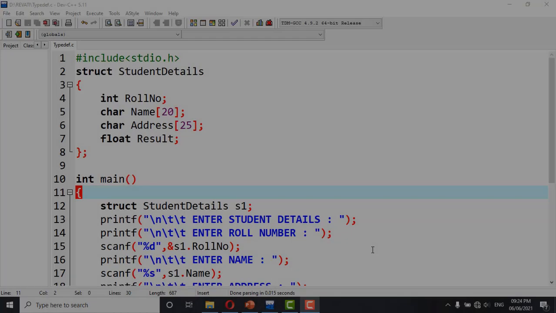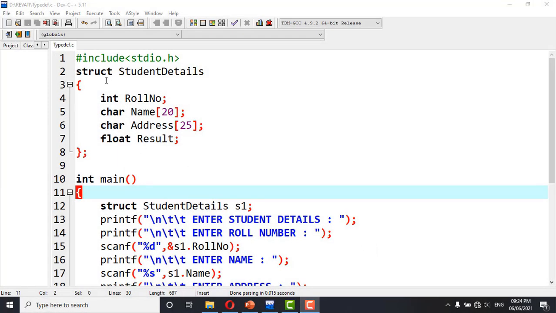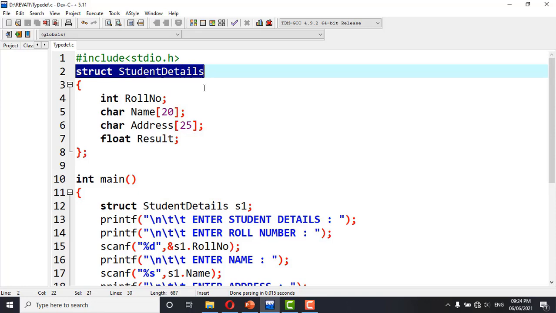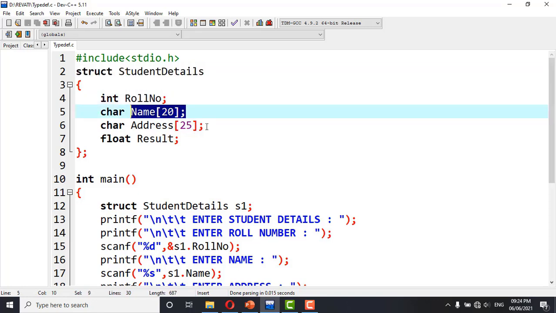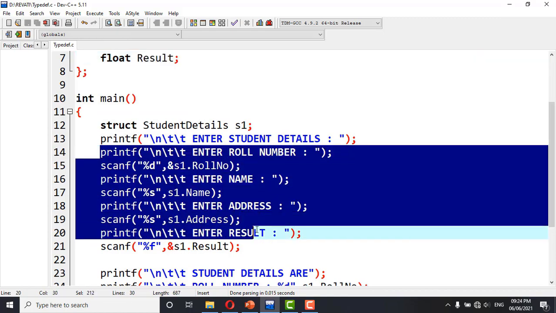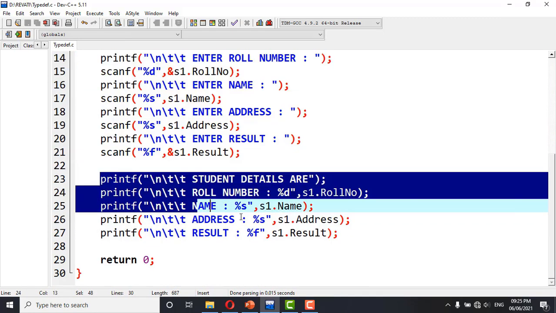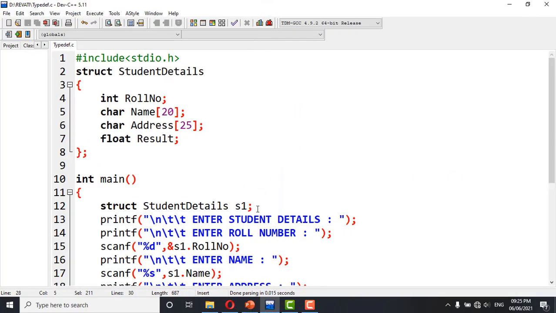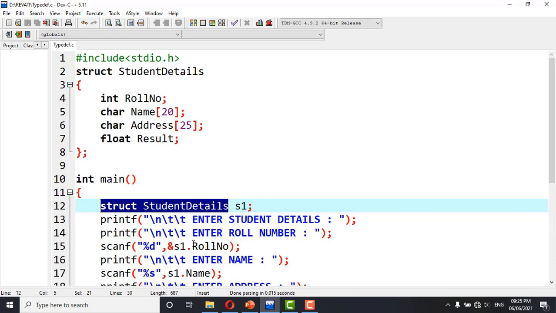Let's see. So here you can see that I have taken one simple structure, student details, with members roll number, name, address and result. I have asked the user to enter student details and I have displayed them. But you can see in this program, I have created the S1 variable with data type struct student details. So isn't it a complex data type? Yes, definitely it is a complex data type.